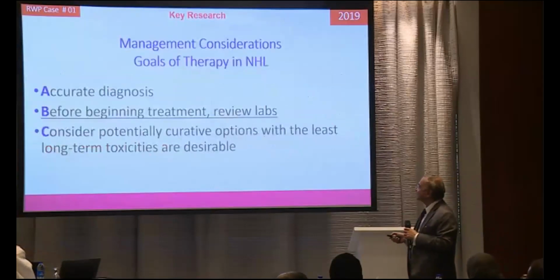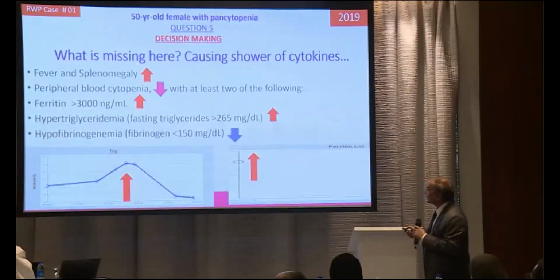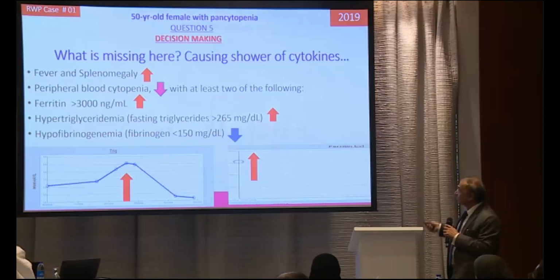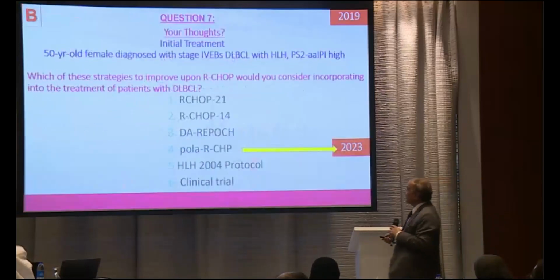Now the thing is, I always make it ABC: accurate diagnosis before beginning, check, review the labs, and then consider potential curable treatment options, especially in diffuse large B-cell lymphoma. So B means before starting treatment, check what the other labs are. So again, re-reviewing: fever, splenomegaly, cytopenia, ferritin high, triglyceride high, fibrinogen low, this is typical HLH. So HLH is also cooking with this patient.